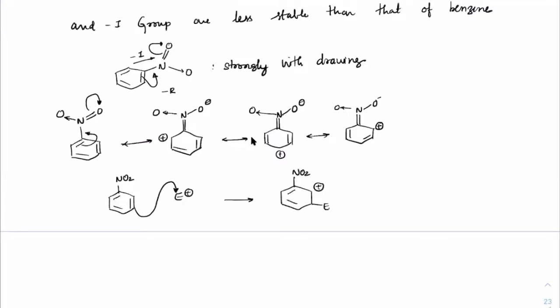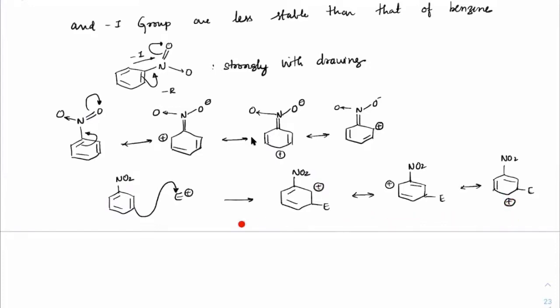So the advantage is, you can see the positive charge is not exactly coming at the ipso position of NO2, because NO2 is a very strong withdrawing group, and if the positive charge comes at the ipso position, that would become even more unstable. So you can see the canonical arenium complex getting stabilized only with positive charge at the ortho and para positions. Double bond, and electrophile. And again, double bond here, NO2, E with positive charge. So it is coming at the ortho and para positions.